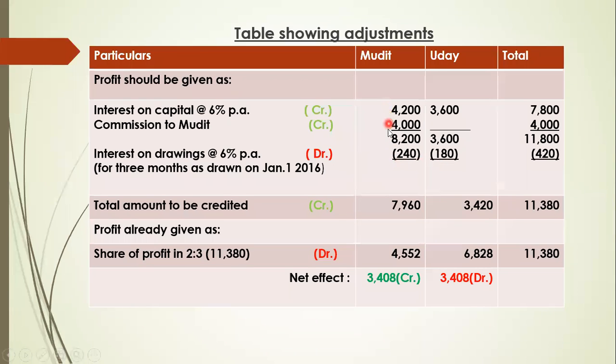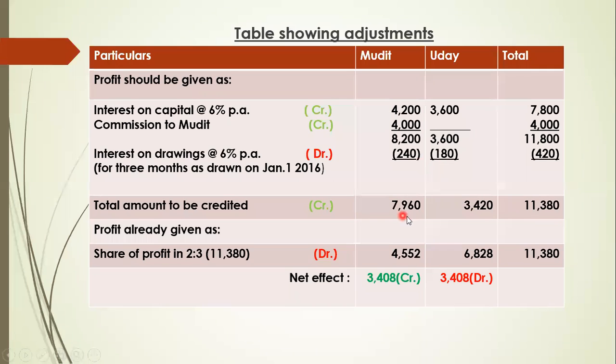So net amount, how much effect is coming? 8,200 is total credit, 240 is debit, so net 7,960 is coming up as credit balance. And 3,600 minus 180 will be 3,420. And the total 11,800 minus 420 will be 11,380.